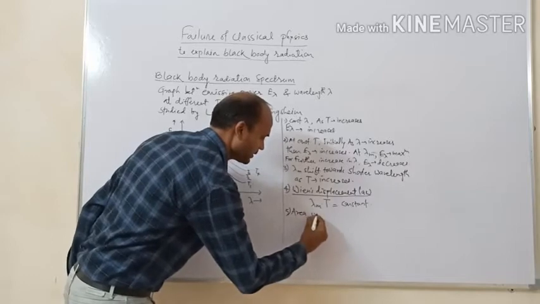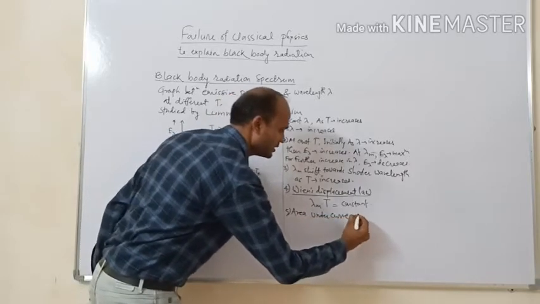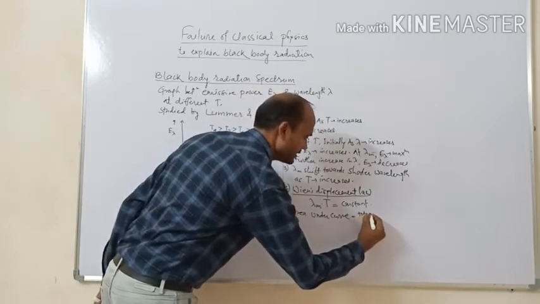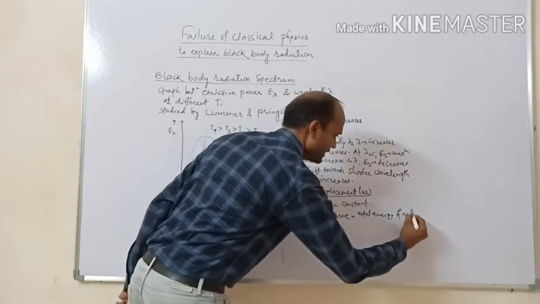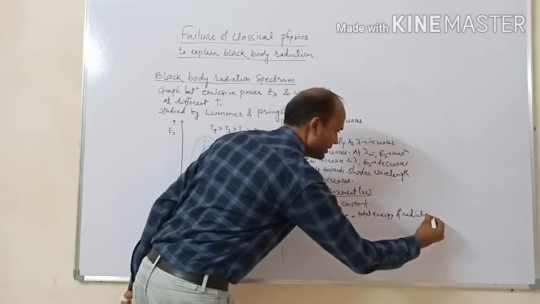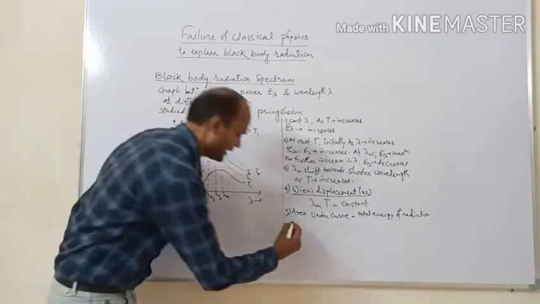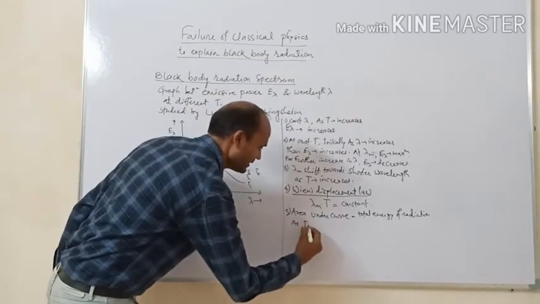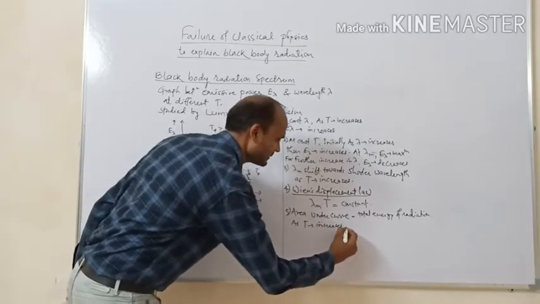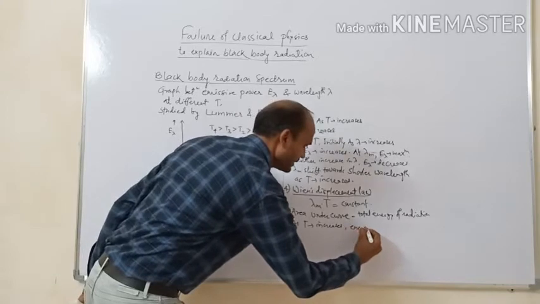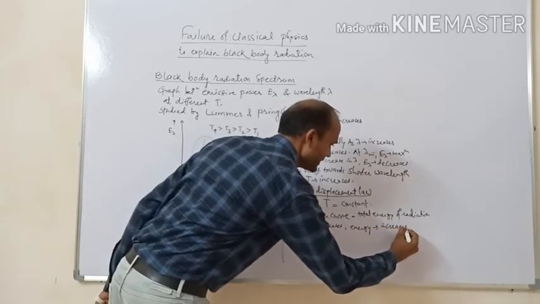Area under the curve gives the total energy of radiation, and hence as temperature increases, the energy of radiation also increases.